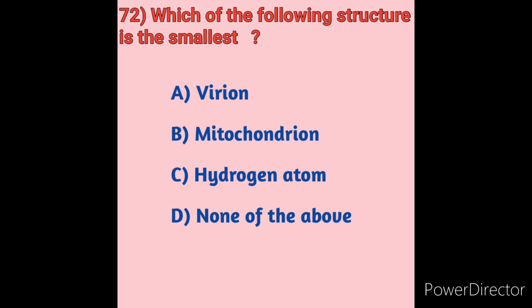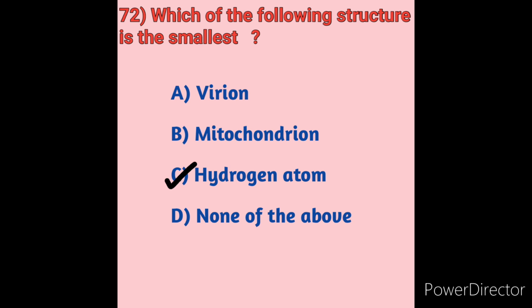Hydrogen atom is an atom of the chemical element hydrogen. It is the smallest and simplest of all atoms. It consists of a single proton and a single electron. So here, the smallest structure in the body is the hydrogen atom. So option C is the correct answer.